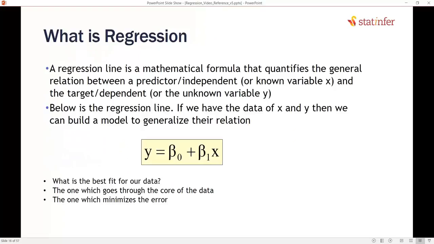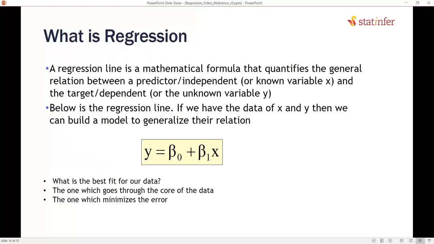So what is regression? A regression line is a mathematical formula that quantifies the general relation between two variables. One of them is the predictor, the other one is the target or dependent variable. Number of passengers depends on promotional budget. So promotional budget is the predictor variable that predicts the number of passengers, the target variable, or the dependent variable.